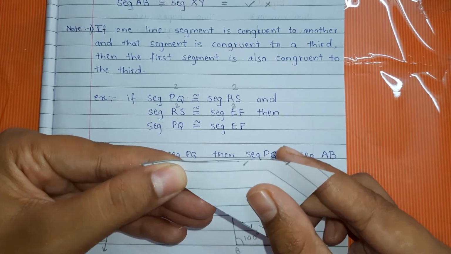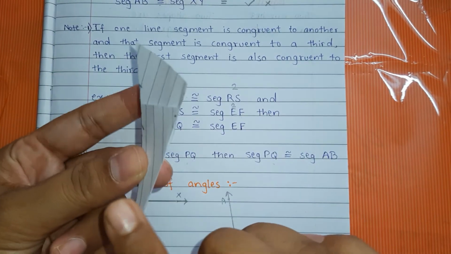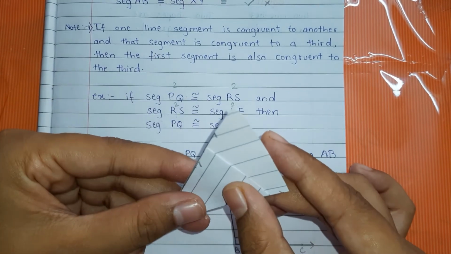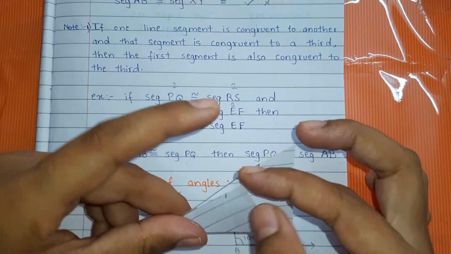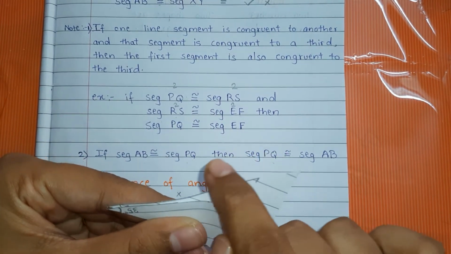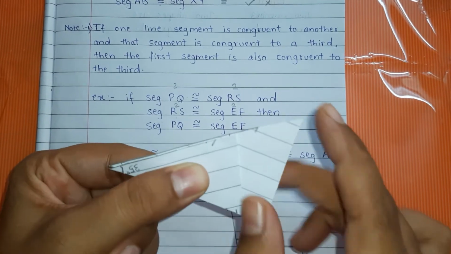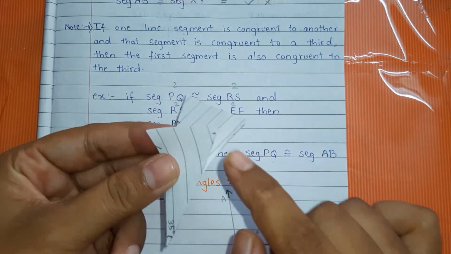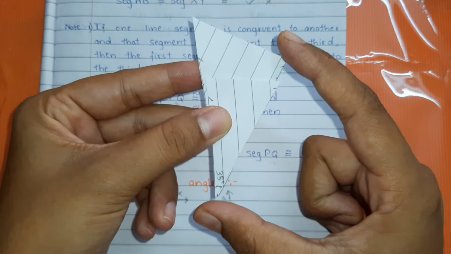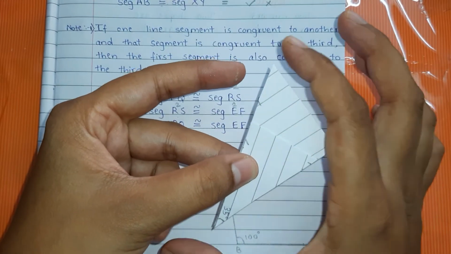See here, this arm and these arms also overlap each other. But you observe that this arm is shorter than this arm. This angle's arm is long and this angle's arm is short. In the same way here also, this arm is short and this arm is longer.